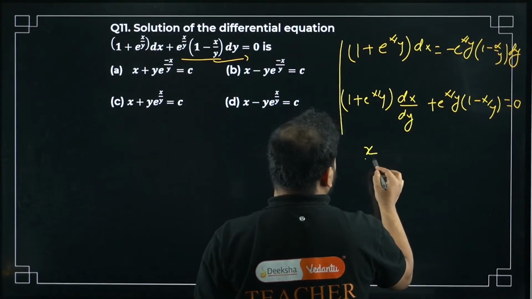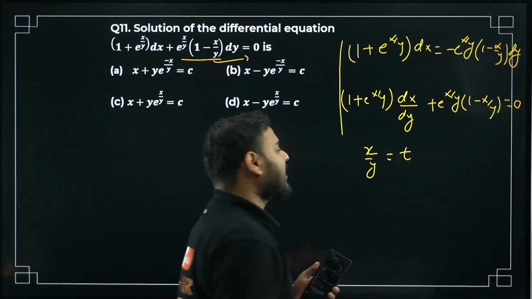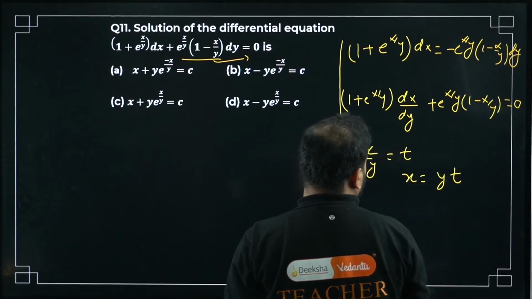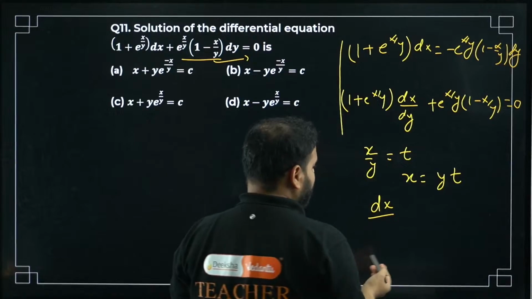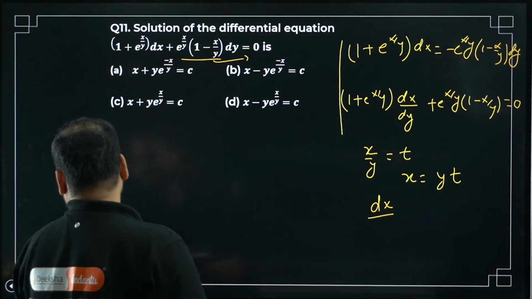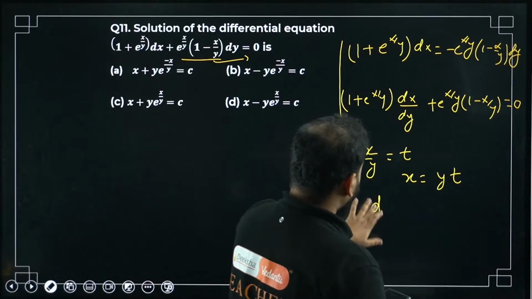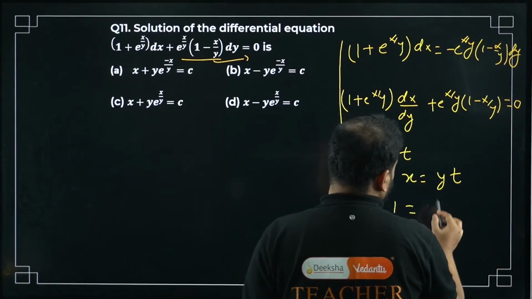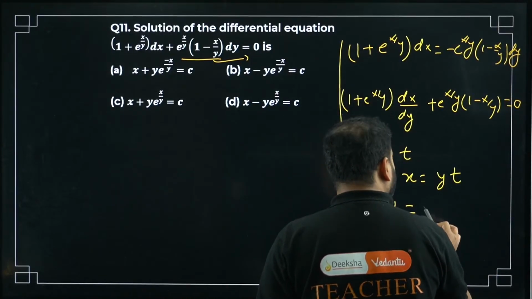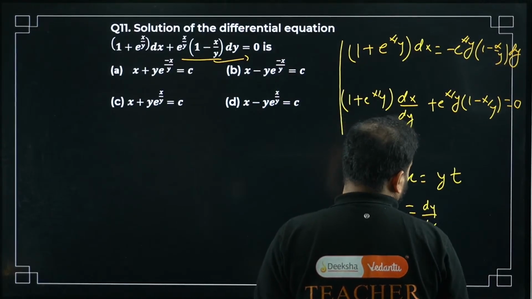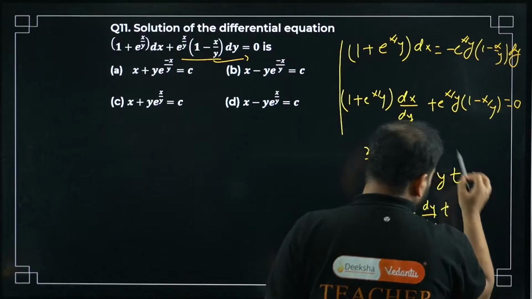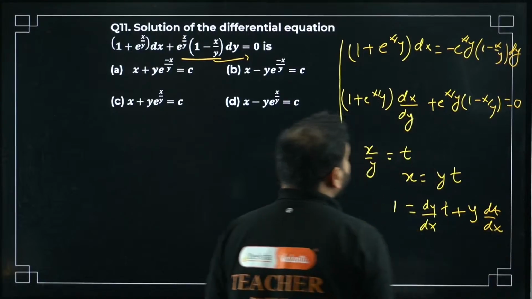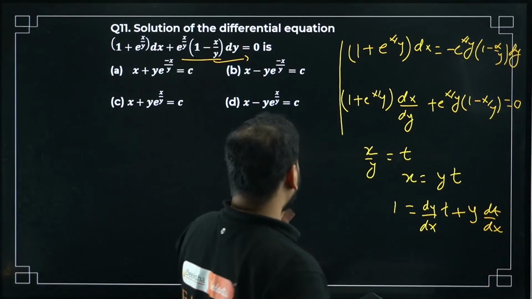Now substitution will be there. I will take this x by y as t, so you get x equals yt. Differentiate now. You're going to get dx by x is nothing but 1, right? Please check. Dx by x will be 1 only. So 1 equals y dy by dx, actually dy by dx. This will be simply t as it is plus keep y as it is and dt by dx. I'm looking for dy actually.